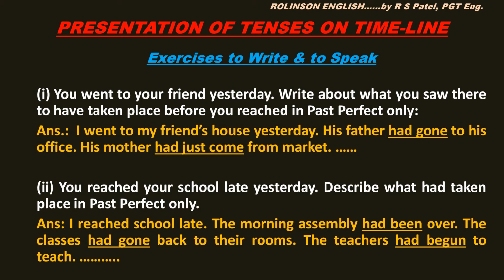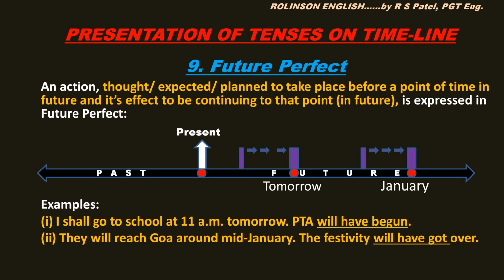Morning assembly had been over. The classes had gone back to their rooms. The teachers had begun to teach. The students had begun to note down the class work. Something like that. Continue. Okay? Here is another tense form, that is the ninth one, future perfect. Alright? Let us see the situation.